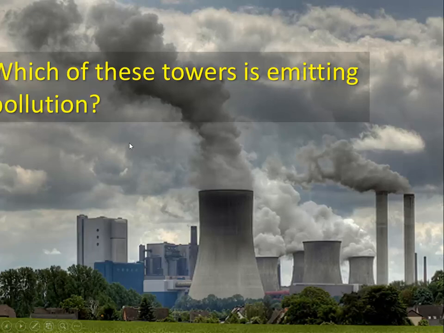And let's also refer back to that thermoelectric cooling. Which of these towers is emitting pollution? So you might look at this picture and think that they're all emitting pollution because you see smoke coming from all of them. But actually, what you see coming from this is just water vapor. And this is called a cooling tower. It's part of the power plant. This is a coal-fired power plant.